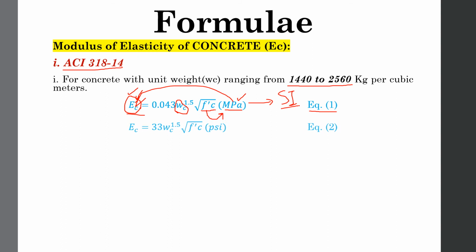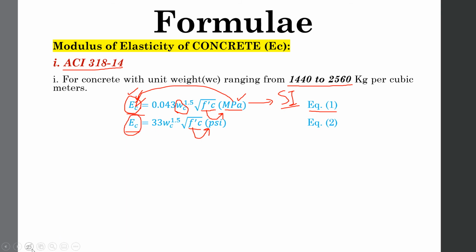The second equation: EC is calculated as 33 WC raised to power 1.5 times square root of FC prime. But in this formula, you have to put the value of FC prime in PSI, pounds per square inch. You cannot put the value of FC prime in megapascal in equation 2.